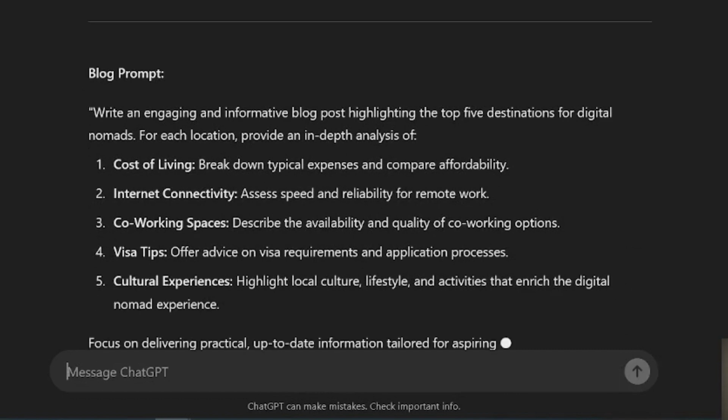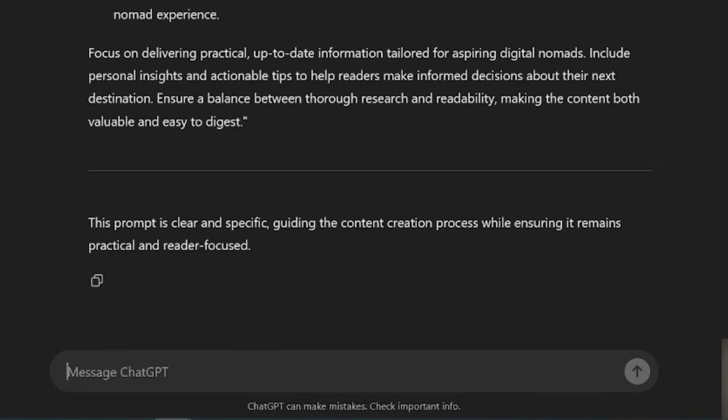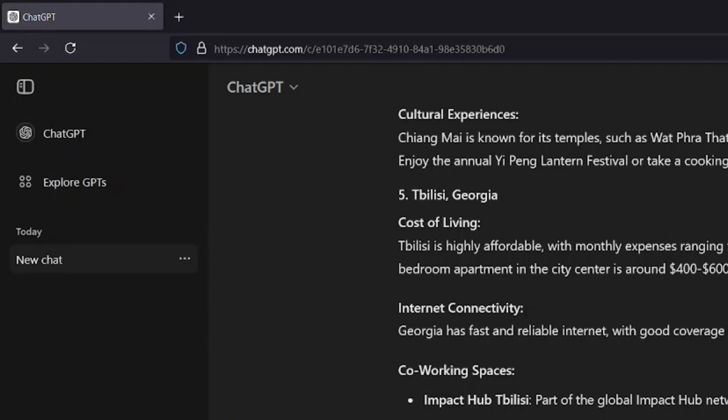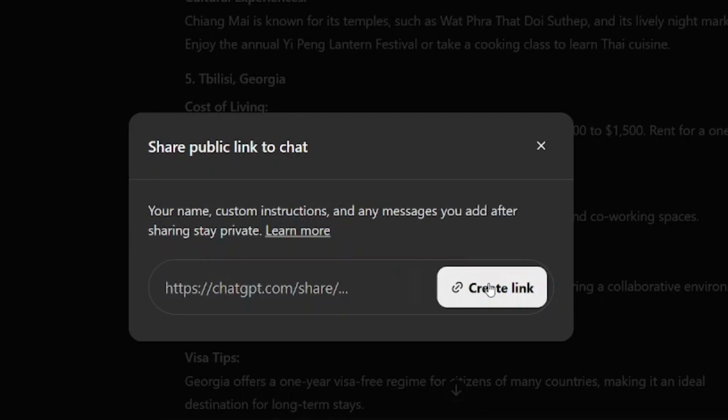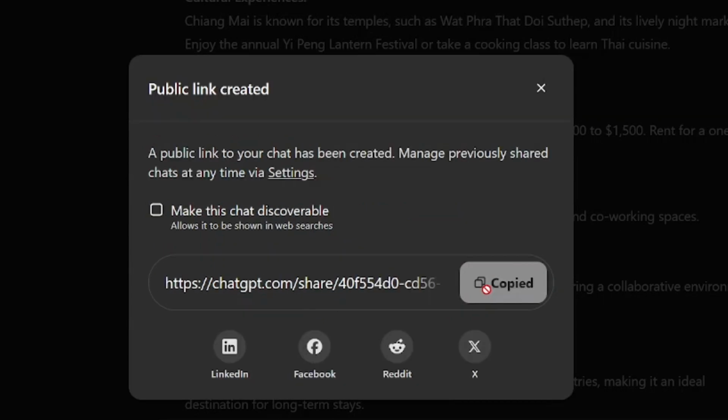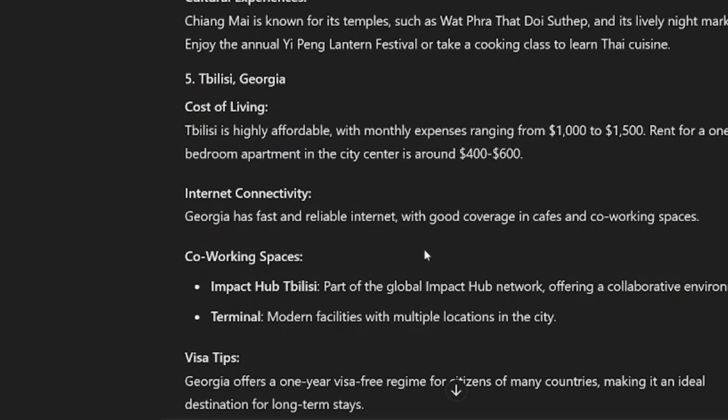So there is no limit to it. You can keep on asking ChatGPT questions. It can keep on refining your prompts. Once you have created a great prompt, sharing it is super easy. Just click on the share button in here and then click copy and then click create link. It's going to generate the link and copy it to your clipboard. Then you can share it with your team or even share it in your content.